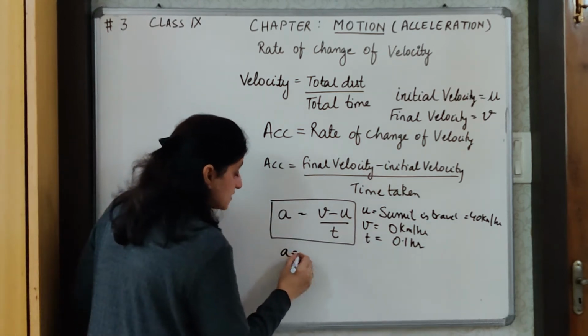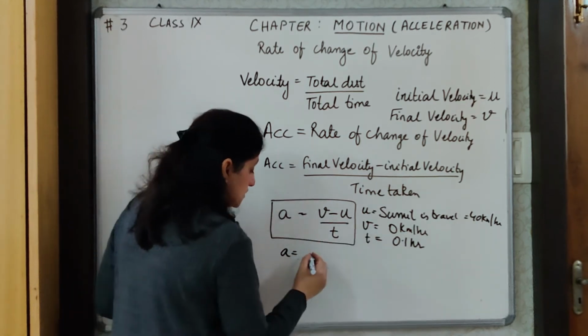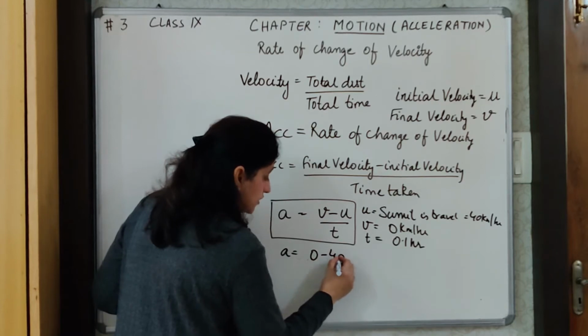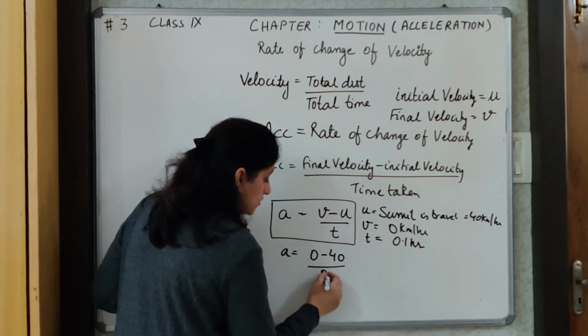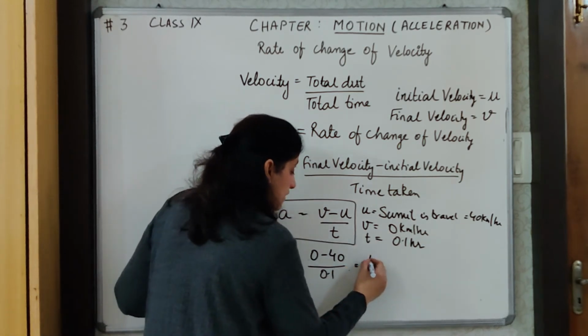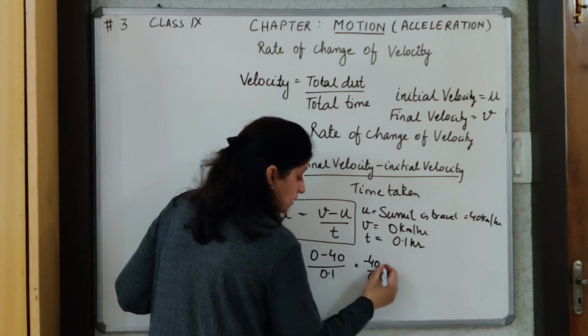Now what will be the acceleration? Acceleration will be final velocity, which is 0, minus 40 upon 0.1 hour. So this will give me minus 40 upon 0.1, taking the decimal.